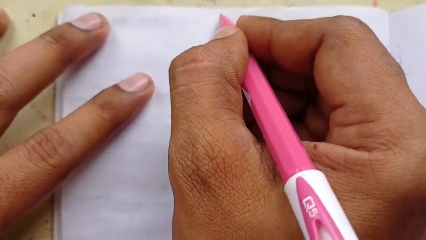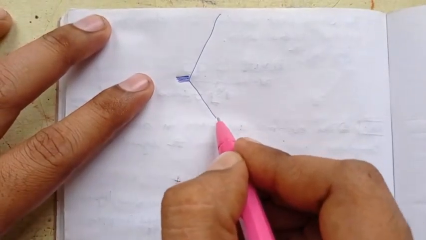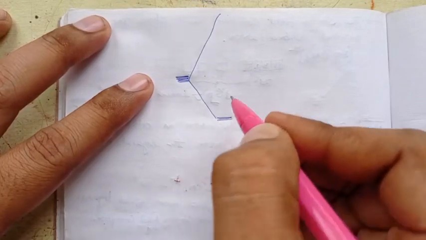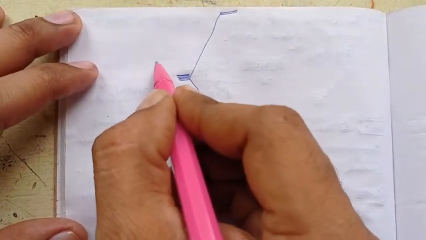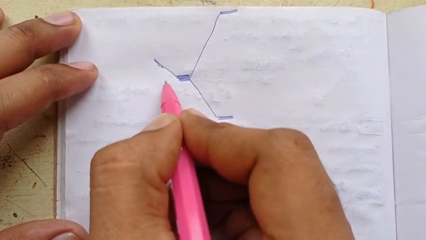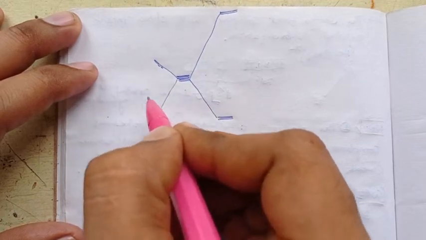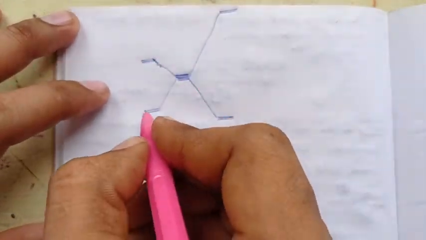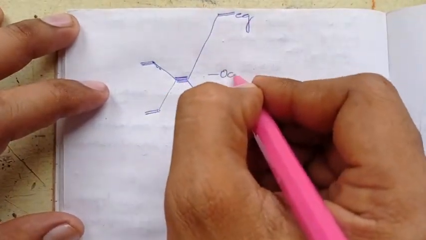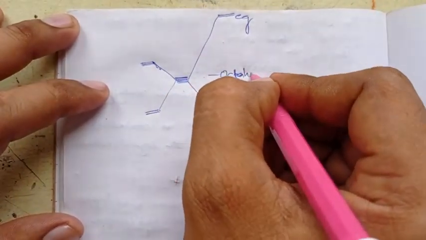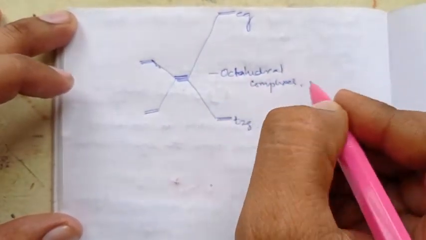If we show the magnitude of octahedral, and there will be tetrahedral. Yes, this is T2G and this is EG, octahedral complexes.